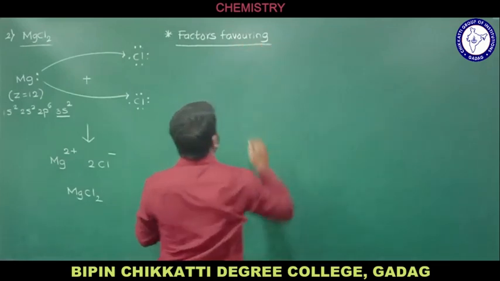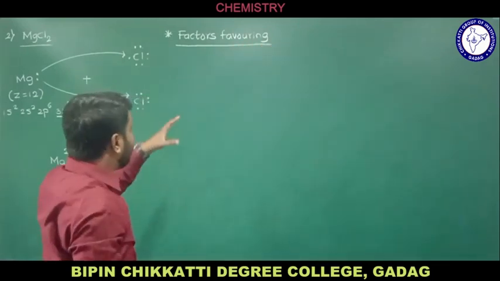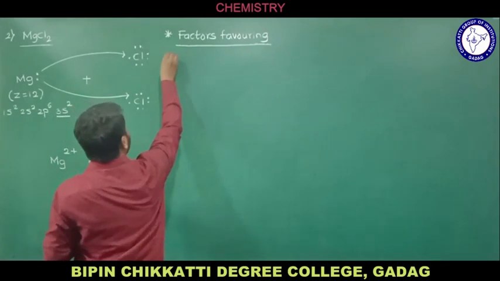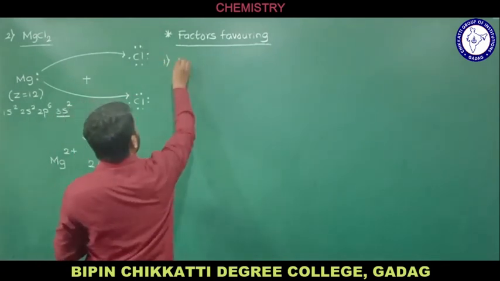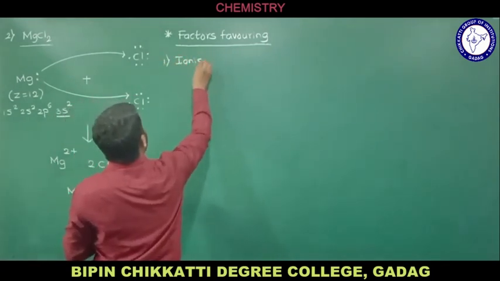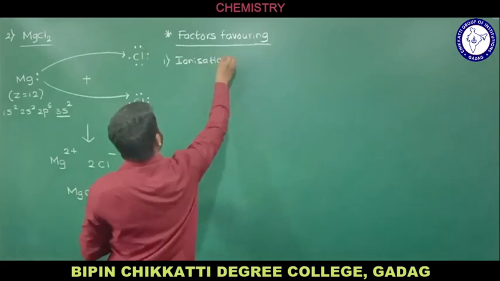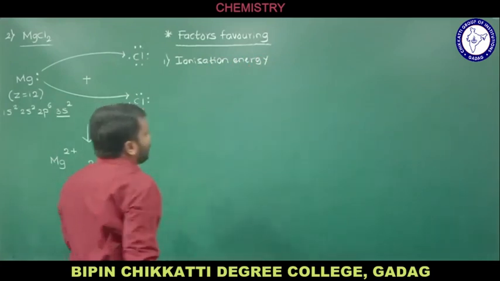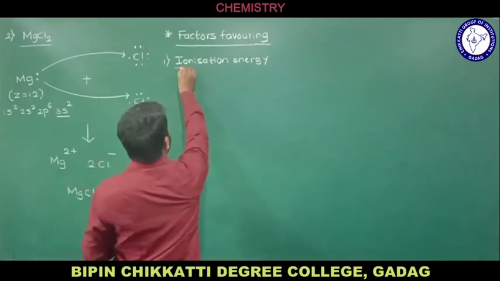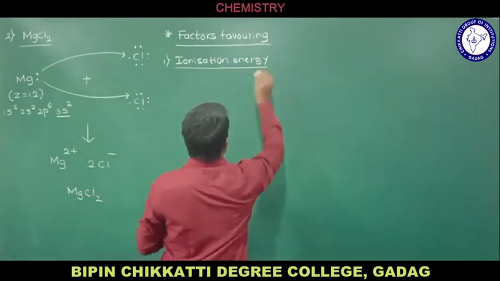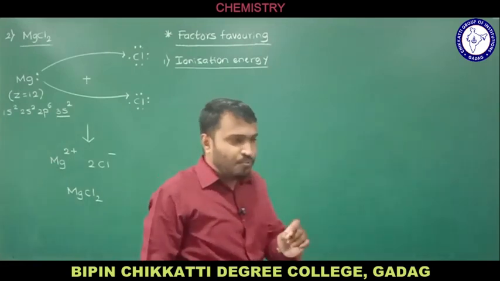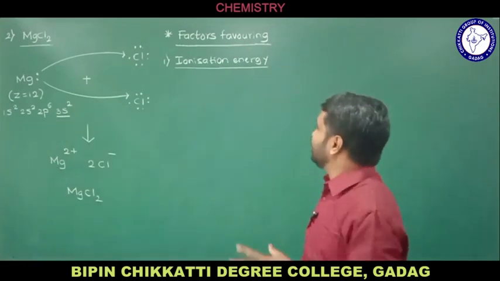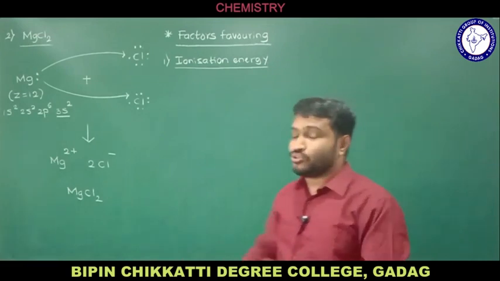So what are the very important factors needed to form an ionic bond? The first one we'll see is ionization energy. You can call it ionization potential also. Ionization enthalpy, the same thing. So we'll see what is the first factor that is going to affect the formation of ionic bond.